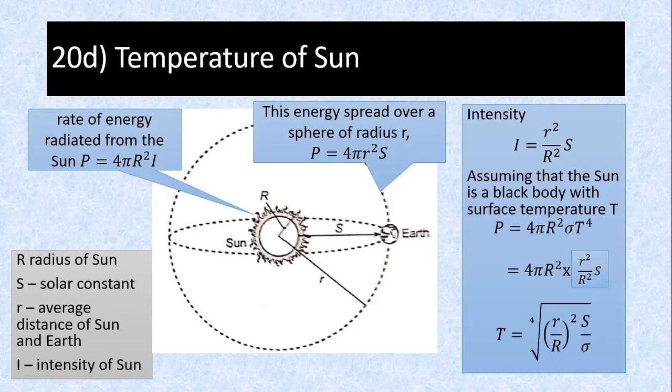Oh, and then just equate it. Yeah, just equate, that's all. The 4 pi R squared cancels off. And then you just take the sigma to the other side, it becomes down there. That's the same equation. Then you take the fourth root, to the power of 1/4.